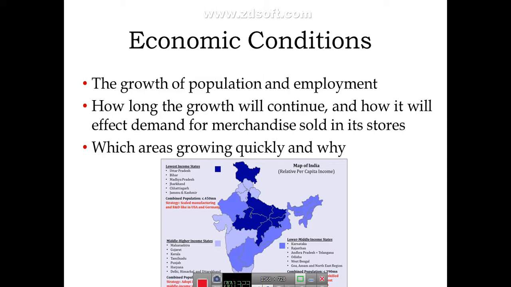Then middle higher income states. Light blue, very light blue it is. So these are the middle higher income states, and sky blue is lower middle income states. So this way a retailer may develop a map for alternative sites.